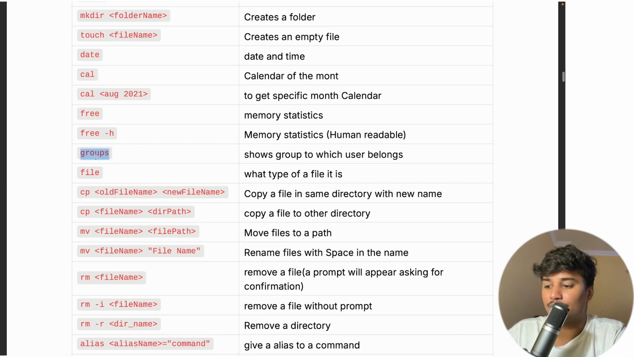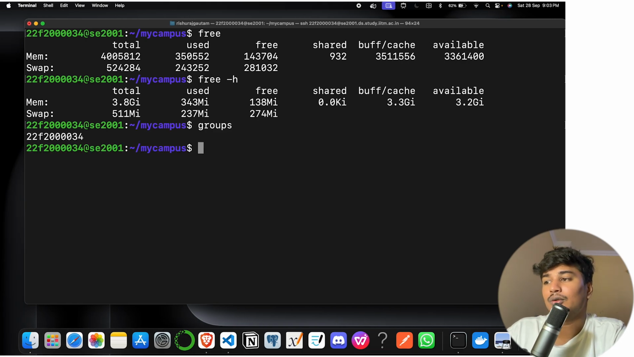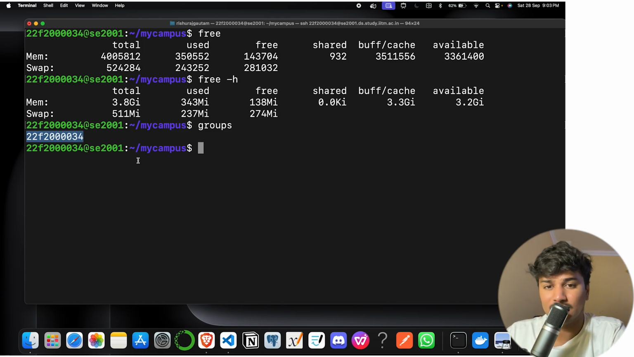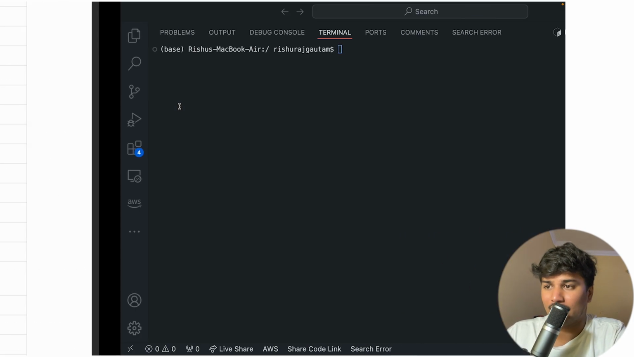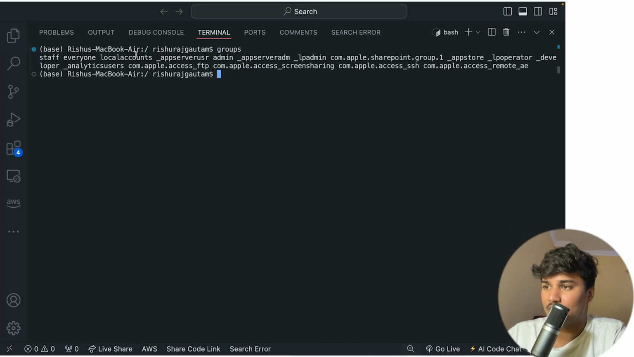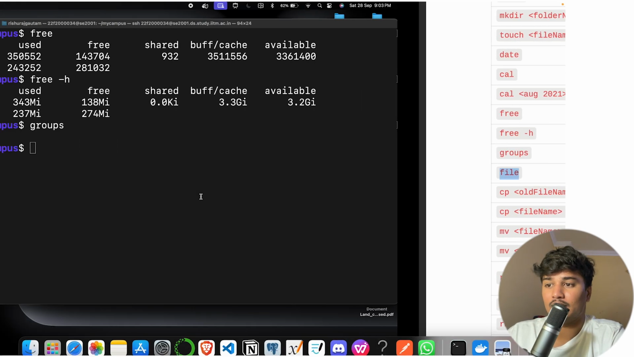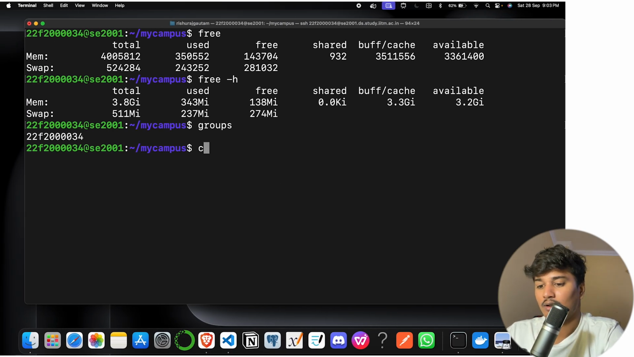Then the groups command is used to know what groups you are in. You can see here, this is the group which I am in, and if I check here, there are many groups, you can see, right? Staff is there, everyone is there, local account app user is there, app administrator is there, like many groups are there.